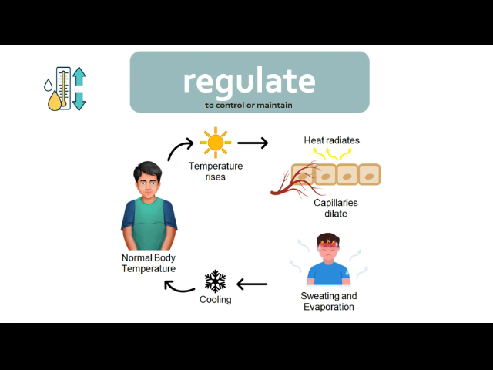So here's a little chart that shows a human with the normal body temperature. When it gets hot outside and it's very sunny, you start to sweat. When you start to sweat and get rid of some of that heat or enter a nice cool place like your home with air conditioning, then you go back to normal body temperature. So this is an example of regulating or controlling or maintaining your body temperature.